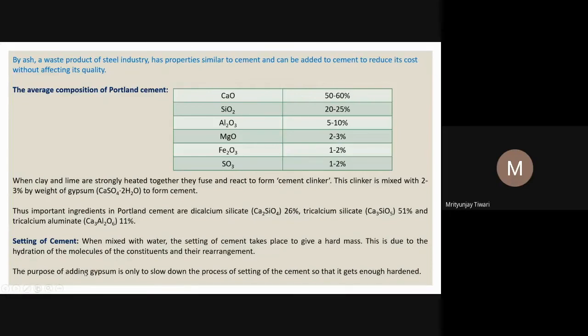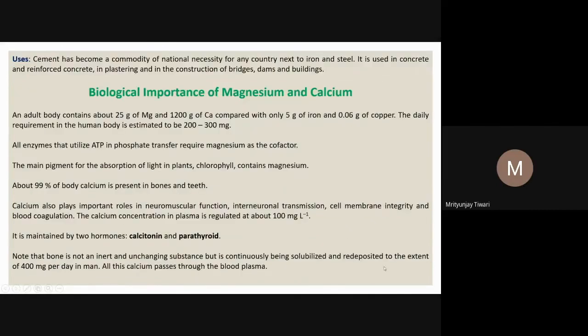So the purpose of adding gypsum, the gypsum that we added to cement clinker, why it is added, I have said, is only to slow down the process of setting of cement so that it gets enough hardened.